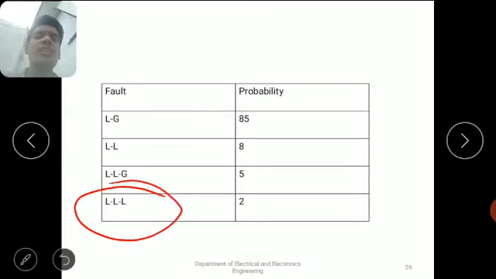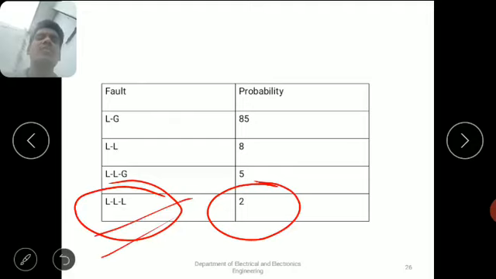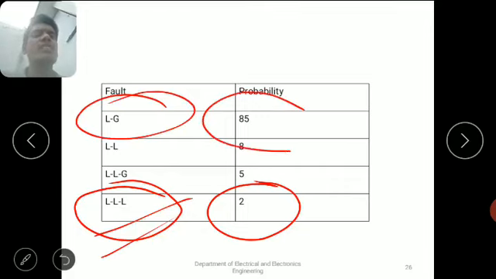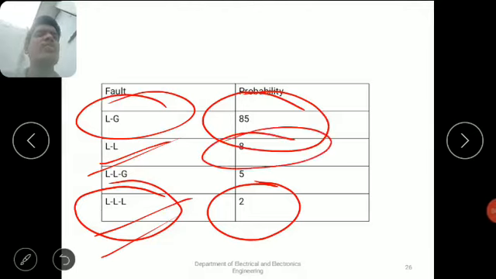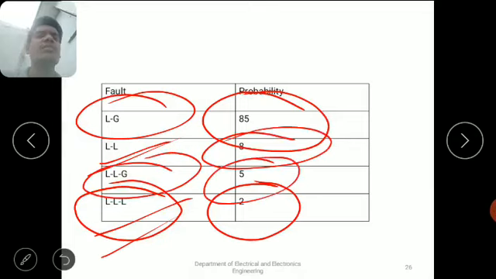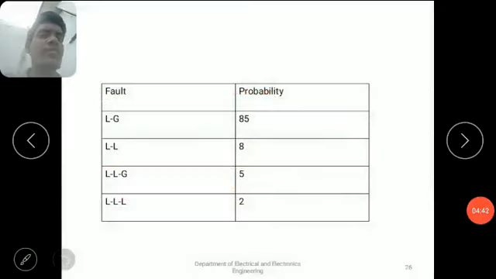This fault occurs very rarely, only 2% probability is there for a triple line fault. But the most commonly occurring fault is the line to ground fault. There is an 85% chance of this fault occurring. And the remaining, line to line fault, only 8% probability is there, and double line to ground fault only 5% probability is there.